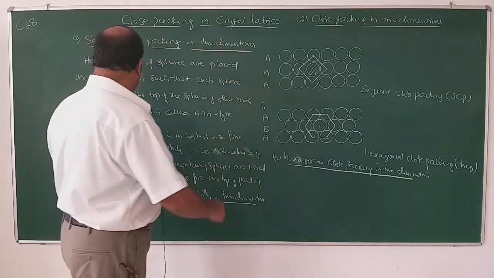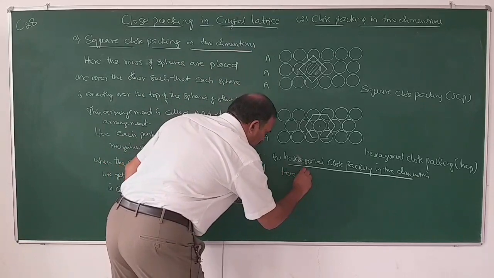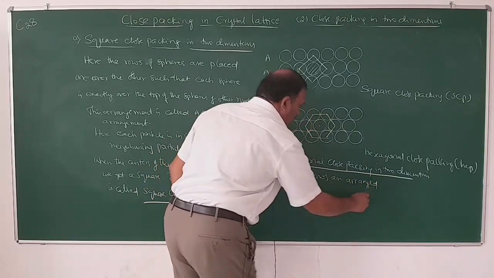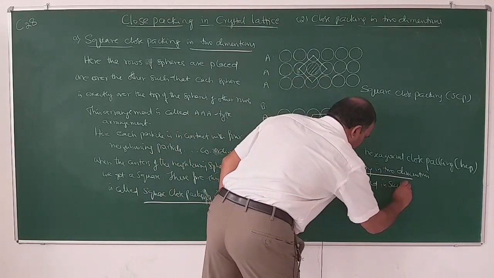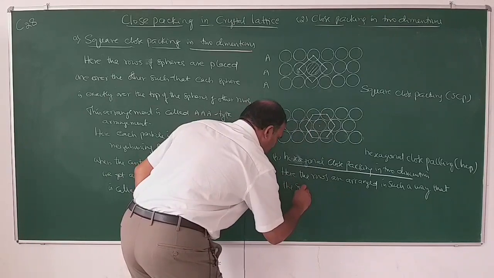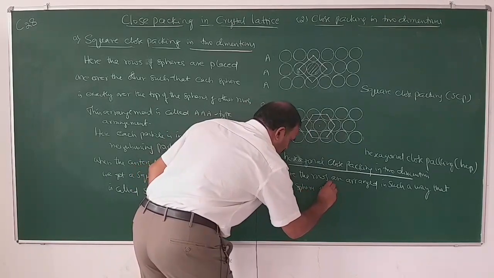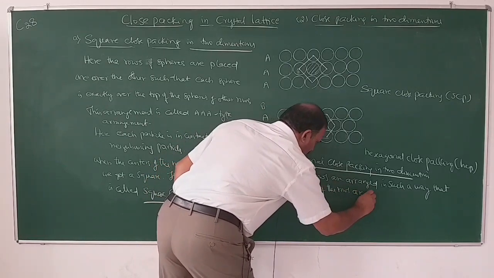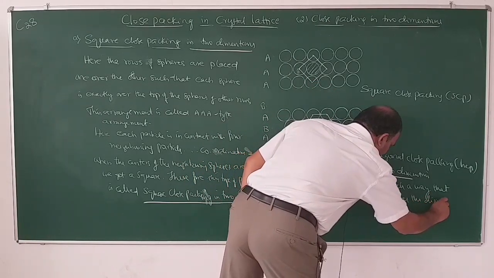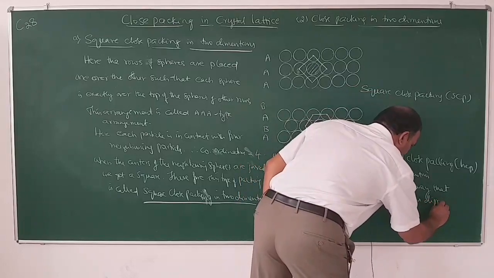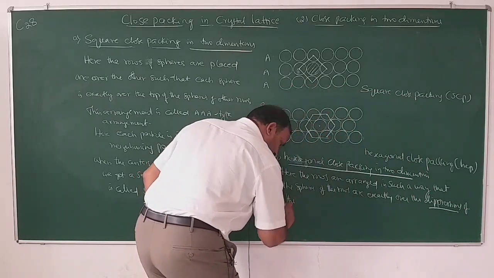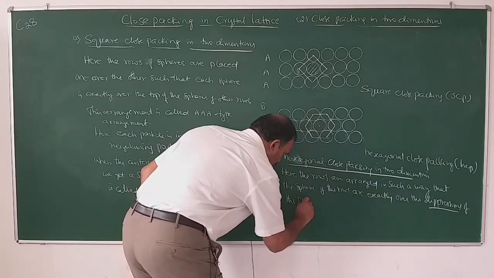So, write down here. Here, the rows are arranged in such a way that the spheres of the rows are exactly over the depressions of the previous rows.